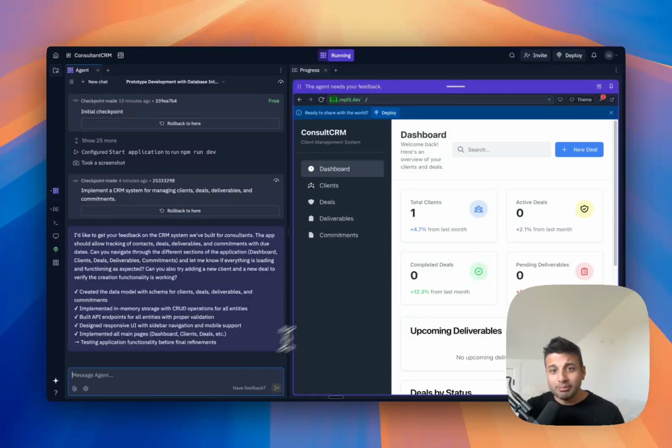Took a little longer, but it also has a nicer, cleaner UI that it delivered for me. But in a sense, it works the same way. You can chat with it on the left. It'll show you what it's building on the right, and then you can sort of work back and forth with it. You could test it out right here in your browser, and then go back and say, hey, this thing is broken, or can you fix that, or can you add this new feature that I just thought of because I need that in my business, right?